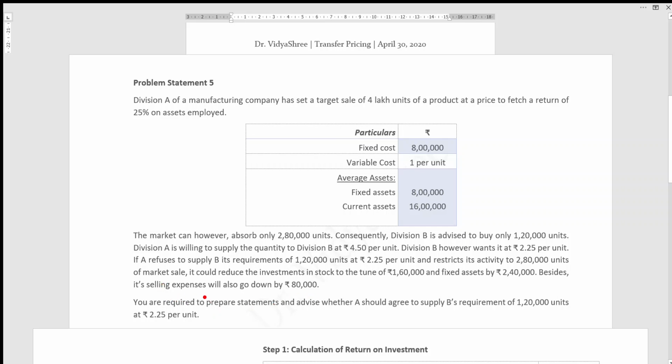Selling expenses is nothing but the fixed cost, which will go down by 80,000. You are required to prepare statements that advise whether A should agree to supply B's requirement of 1,20,000 units at 2.25 per unit. So, as per the previous problem, in this problem also we have two options, and we have to prepare a profitability statement and give advice for Division A on which to opt.